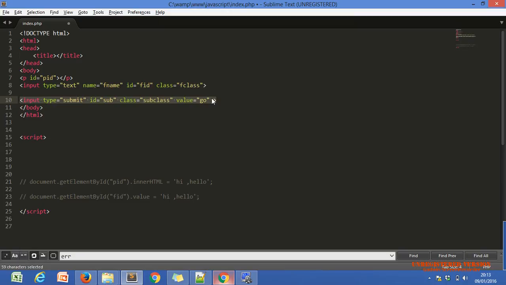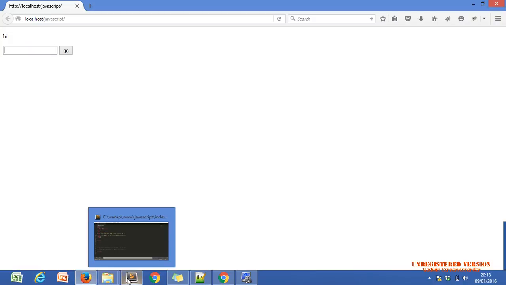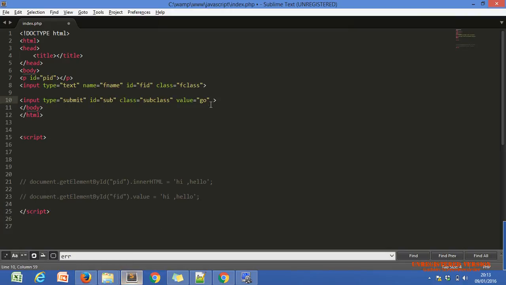So onclick, we clicked this button every time, or not? Yes, we clicked. Onclick means there is one event. There are so many events: onclick, onblur, onmouseover, and for the text box the onblur, keypress, keyup event. These are the events of our HTML tags. Every HTML tag has different events.